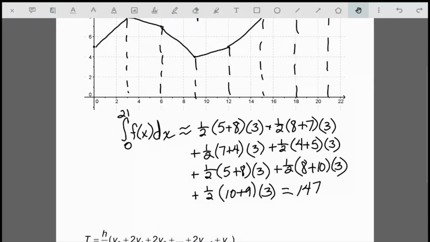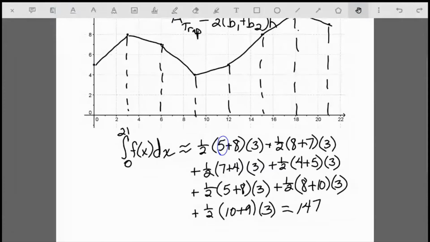Now, when we factor that out, let's take a look at these values. So this value of 5, this first function value, that only shows up within a single trapezoid. So that's only going to be there once. When I go to the next data point of 8, you can see that that shows up in the first trapezoid and the second trapezoid.